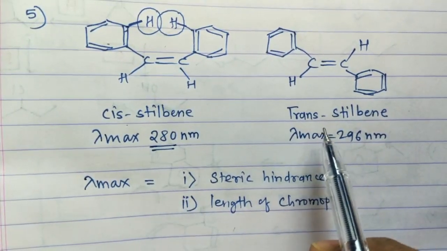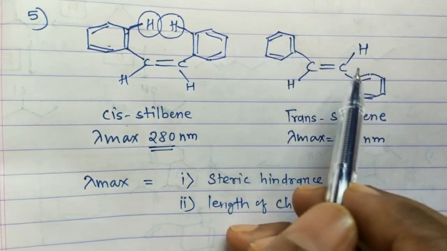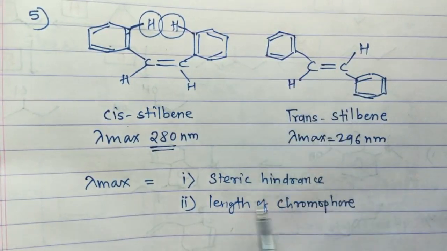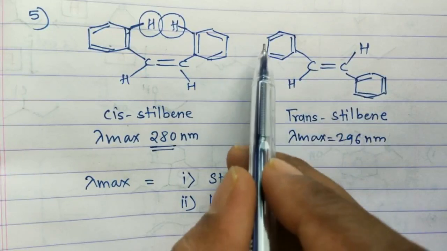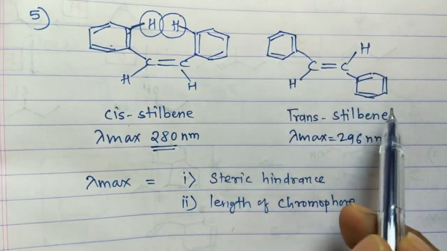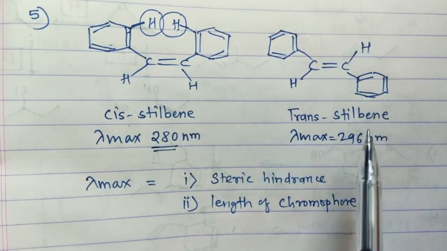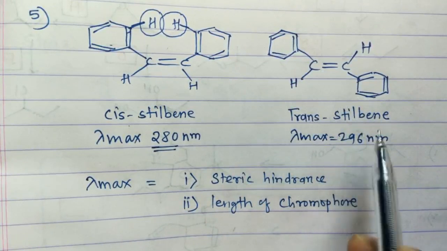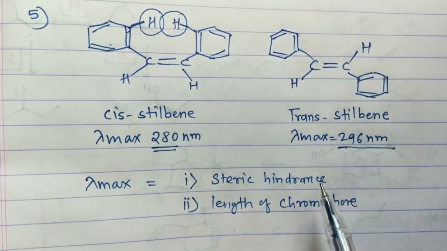In case of trans stilbene, both the phenyl rings are on opposite sides of the carbon-carbon double bond. Therefore there will be no steric hindrance, and the length of chromophore also increases, so it requires somewhat less energy, and lambda max absorption takes place at 296 nanometer.